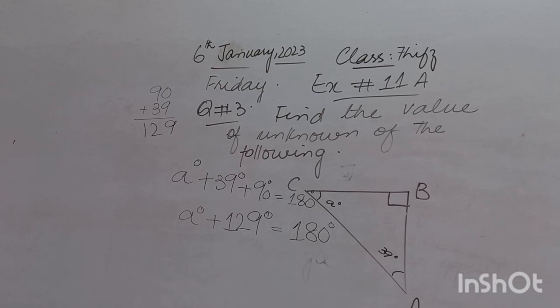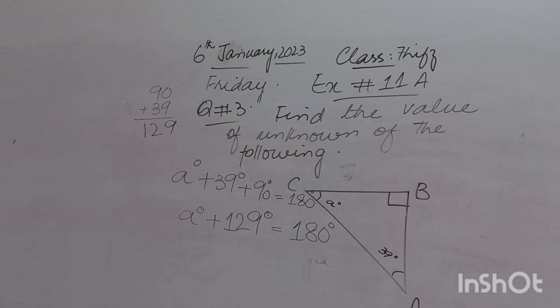Now as you look, there is a plus 129 on the left hand side which is extra here. According to the algebraic expression, when there is an extra number on the left hand side, we shift it to the other side because we have to find the unknown value. So here we have the unknown value, which is A degree. I am going to shift 129 to the other side.